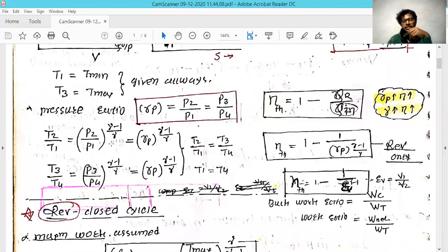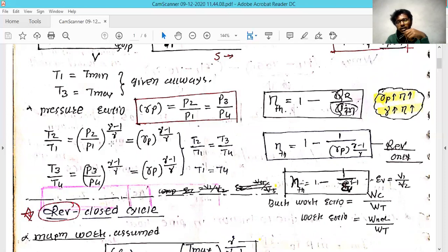In this condition, if you want to find the thermal efficiency of this cycle, in the common manner, the formula is thermal efficiency equal to 1 minus rejected heat divided by heat input to that system. So this formula is applicable for each and every cycle.